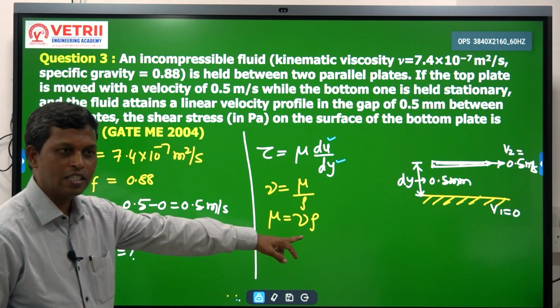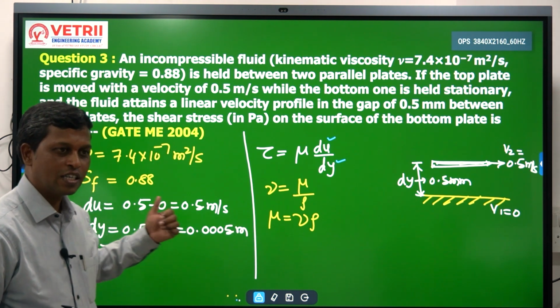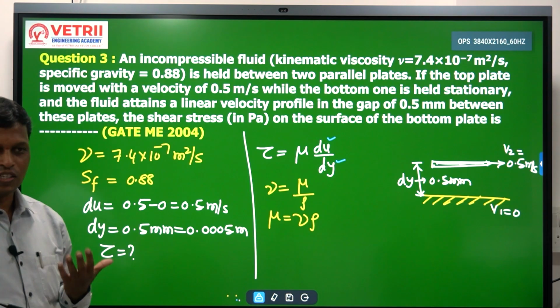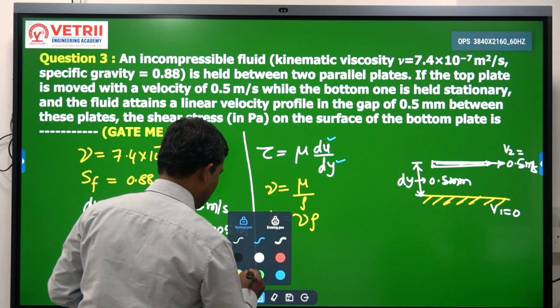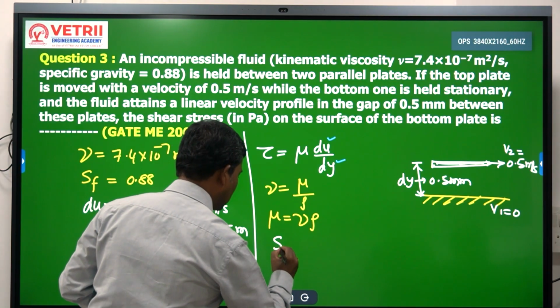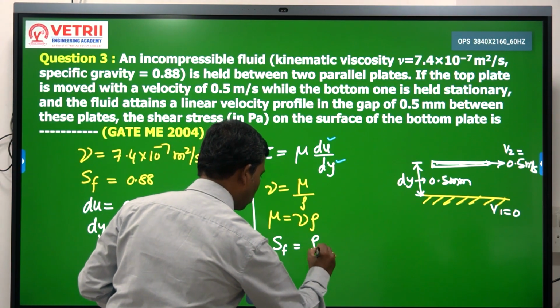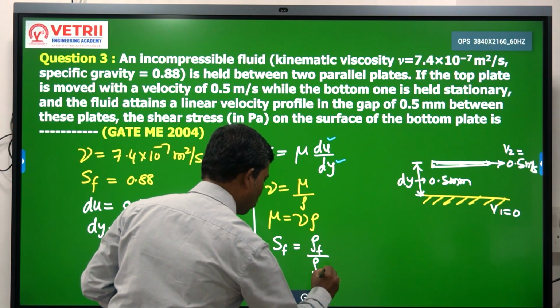Kinematic viscosity is given in the problem. What is unknown here? Density is unknown. To calculate density, they have given specific gravity. Very simple. Specific gravity of the fluid is nothing but rho fluid by rho water.